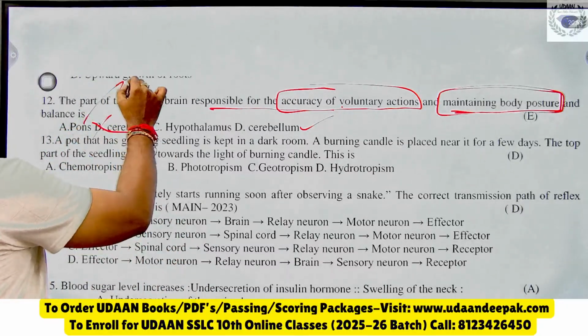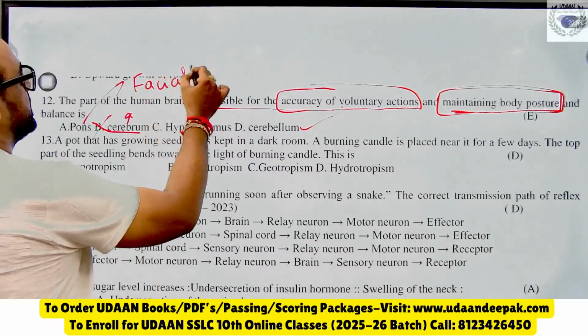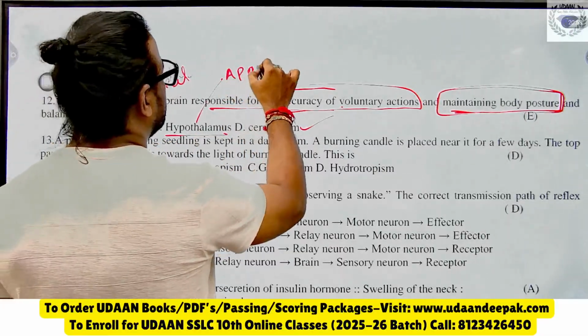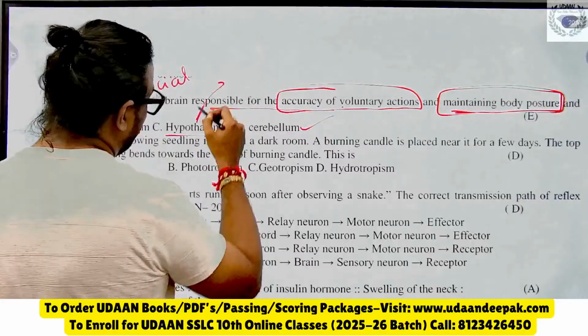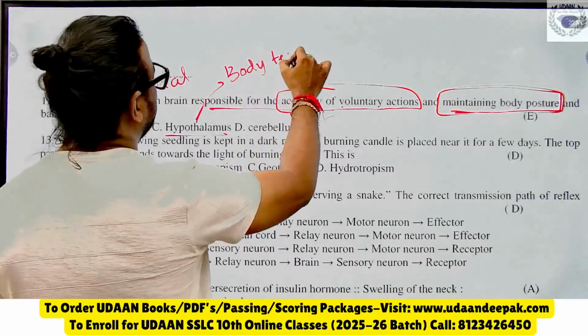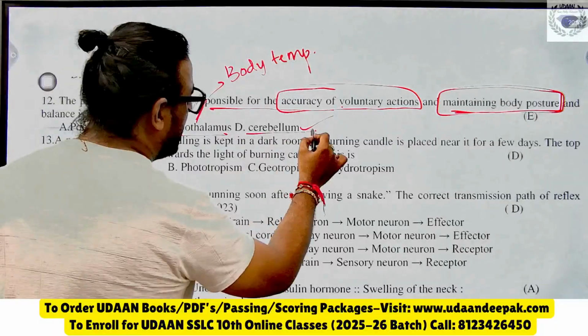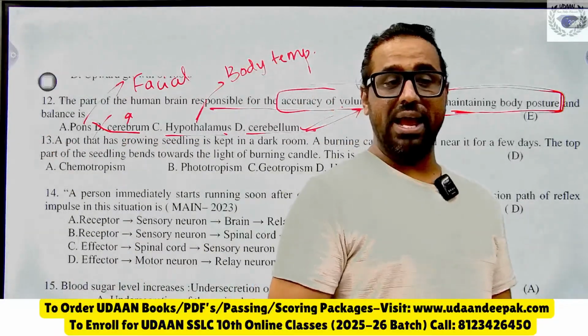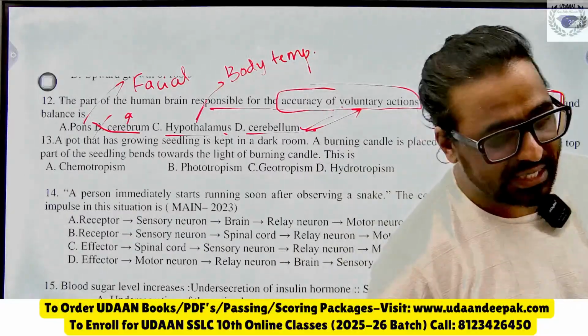Pons controls facial expressions and mastication. Hypothalamus controls your food appetite and body temperature. Cerebellum controls the voluntary actions, that is, maintaining body balance and posture. I hope you are connecting.